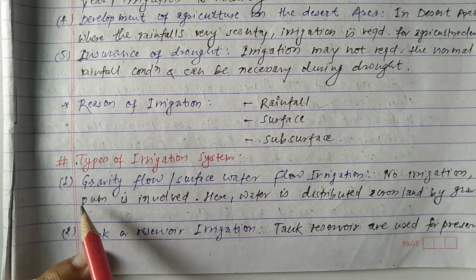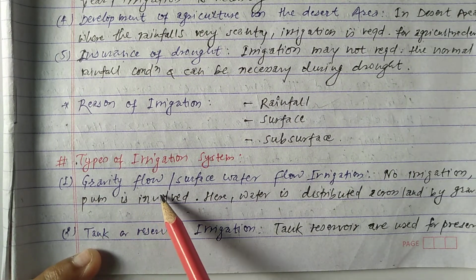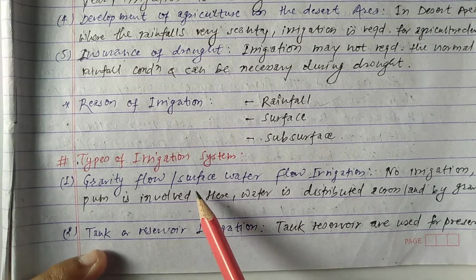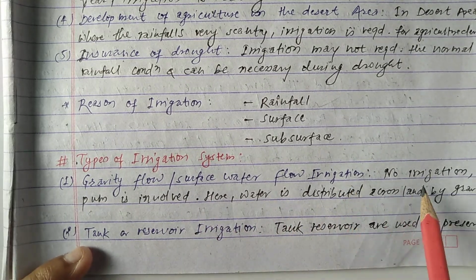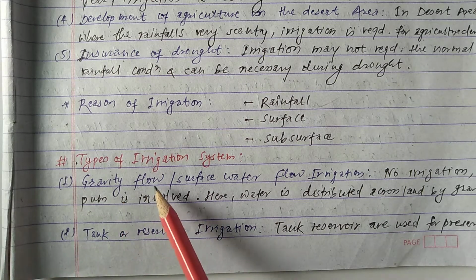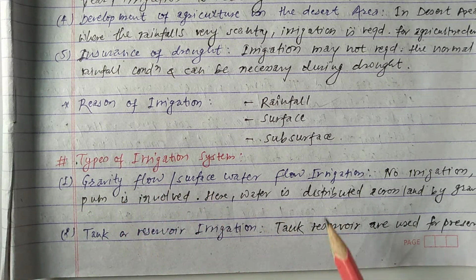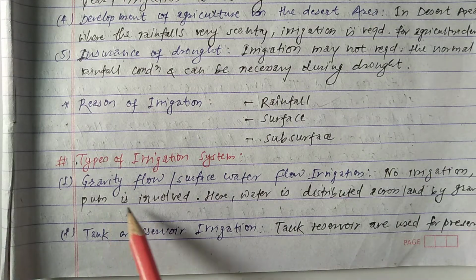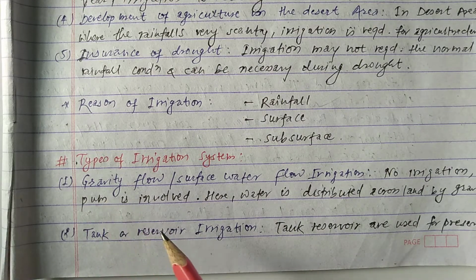So first one is gravity flow irrigation, and this is also called surface water flow irrigation. No irrigation pump is involved. For the gravity flow type of irrigation, there is no pump provided, and it is not necessary to provide a pump, because gravity force is already working. That's why we can irrigate from one place to another with the help of gravity flow.